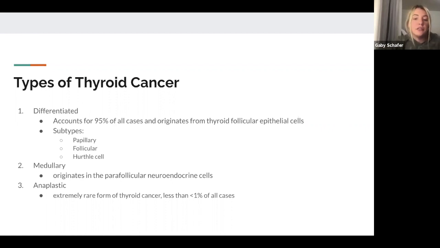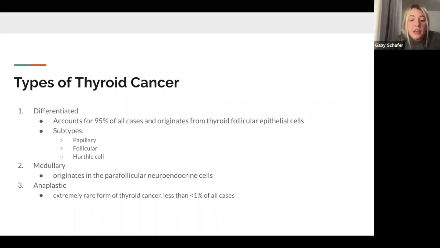In contrast to well-differentiated thyroid cancers, medullary thyroid cancer originates in the parafollicular neuroendocrine cells of the thyroid and commonly presents as a solitary thyroid nodule in patients. Medullary thyroid cancer accounts for 1 to 2% of all thyroid cancers and is more likely to run in families.